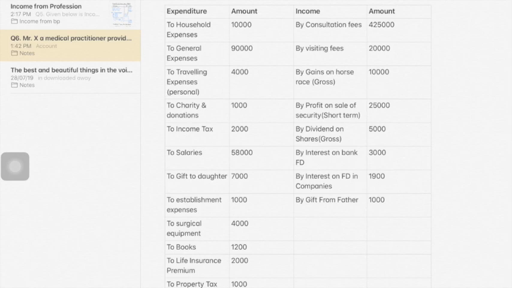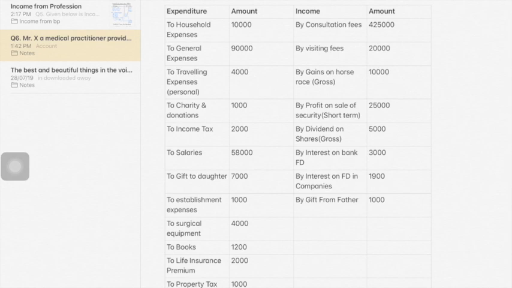Okay. It is appropriation of income. Application of income, that's it. It is application of income. So income tax, that also you have to ignore. To salaries.